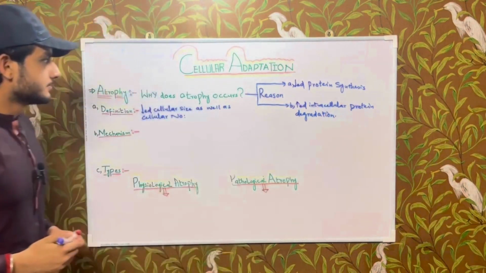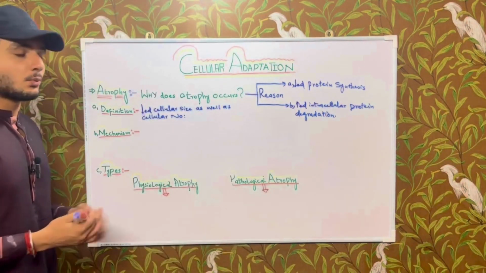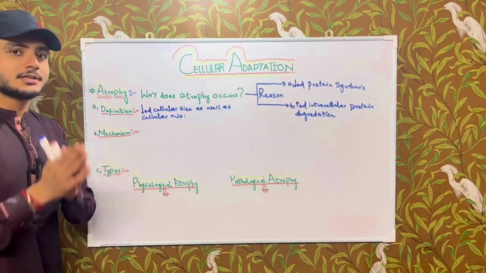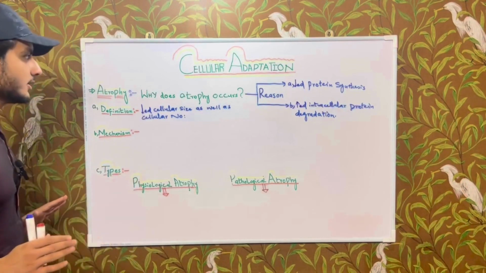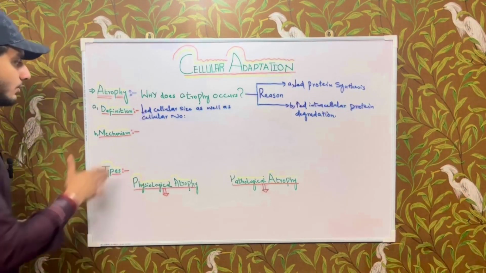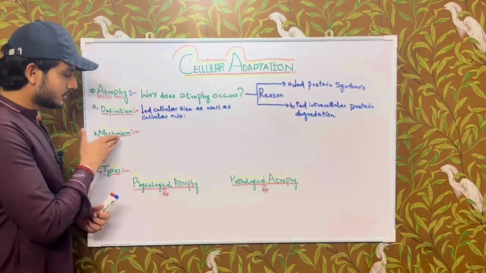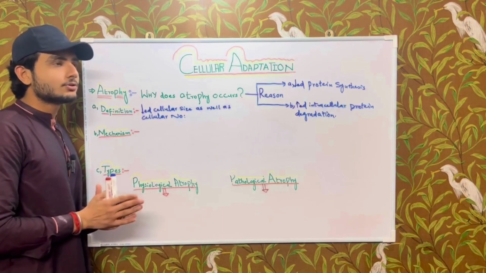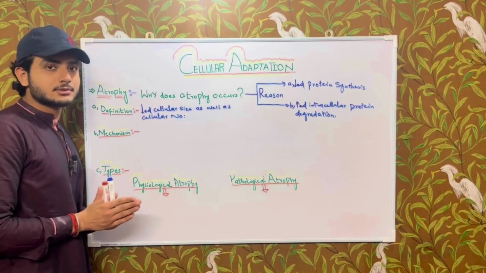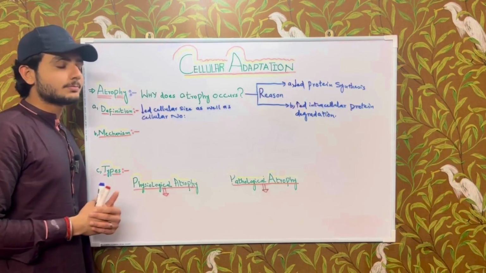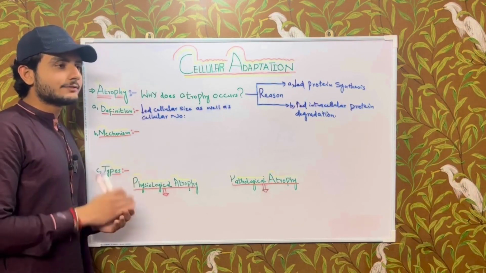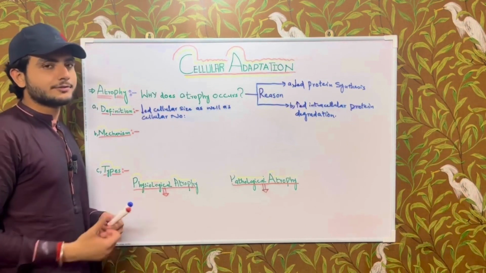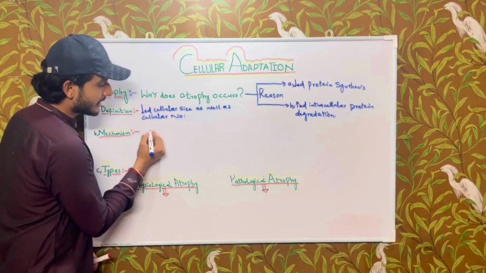So we have discussed the reasons why atrophy occurs. Atrophy occurs due to decreased protein synthesis and increased intracellular protein degradation. Okay, so we are clear about it now. Now we are moving to the mechanism of atrophy. The mechanism behind atrophy is made of two pathways. We have the ubiquitin proteasome pathway and autophagy. Okay, so we have two mechanisms.